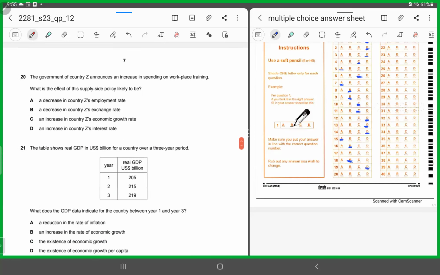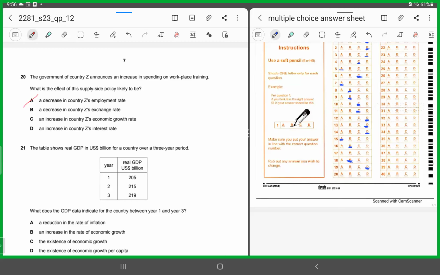20. The government of a country Z announces an increase in spending on workplace training. What is the effect of this supply side policy likely to be? Now, what was supply side policy? Measures to increase aggregate supply. Now, they're saying the government of a country Z announces an increase in spending on workplace training. So, if it has decided to spend on workplace training, what would be the effect? A decrease in country Z's employment rate. If the training is being provided, the employment rate should increase. So, this is against it. Chop it off.